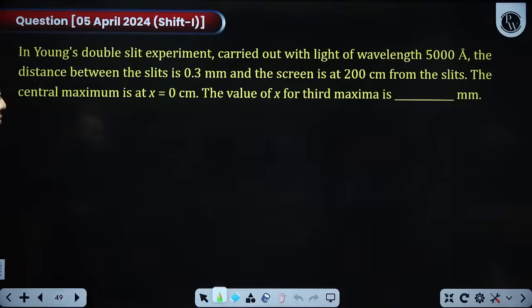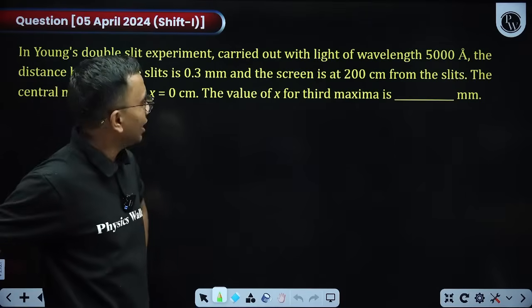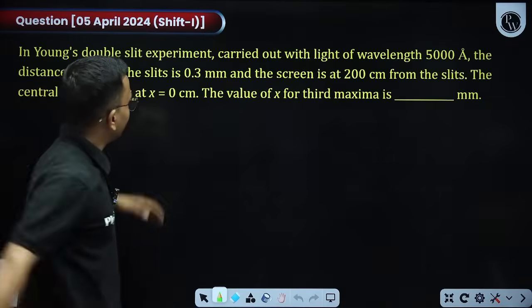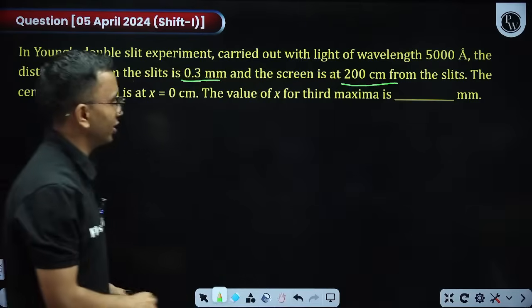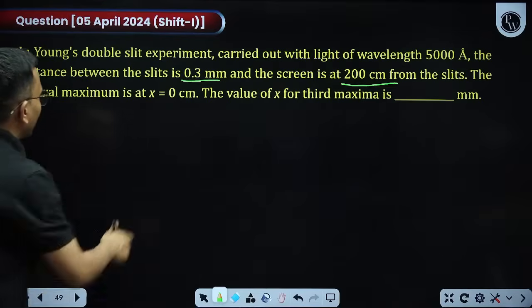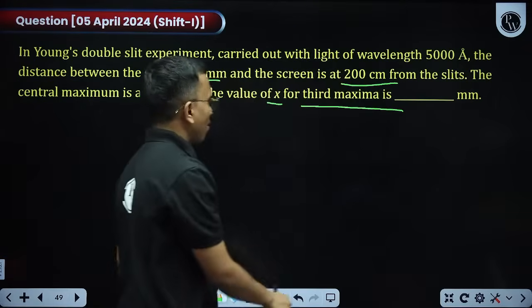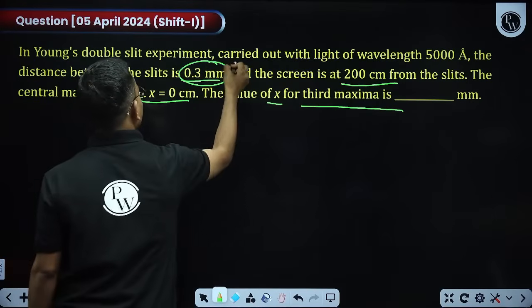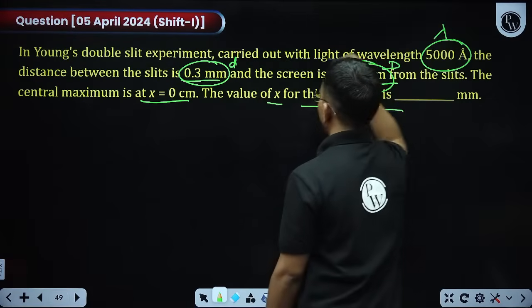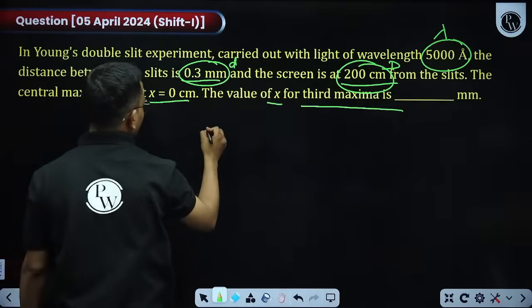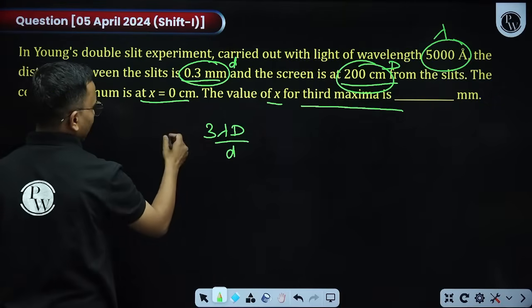Next question. In Young's double slit experiment carried out with light of wavelength 5000 angstrom, the distance between slits is 0.3 mm. The screen is at 200 centimeter from the slits. The central maxima is at x equals 0. Then the value of x for the third maxima is? Small d is the slit separation, capital D is the screen distance, and this is my wavelength lambda. The distance for the third maxima is 3 lambda D by d, y equals this.